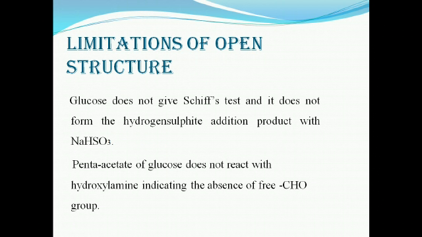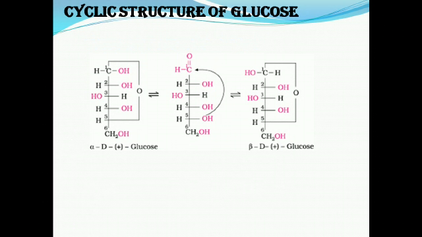What is the limitation of this open chain structure? Glucose does not give Schiff's test, and it does not form a hydrogen sulfite addition product with NaHSO3. The pentaacetate of glucose does not react with hydroxylamine, indicating the absence of a CHO group.